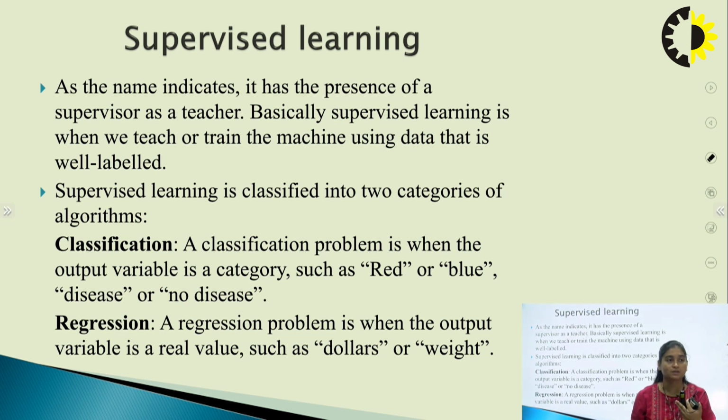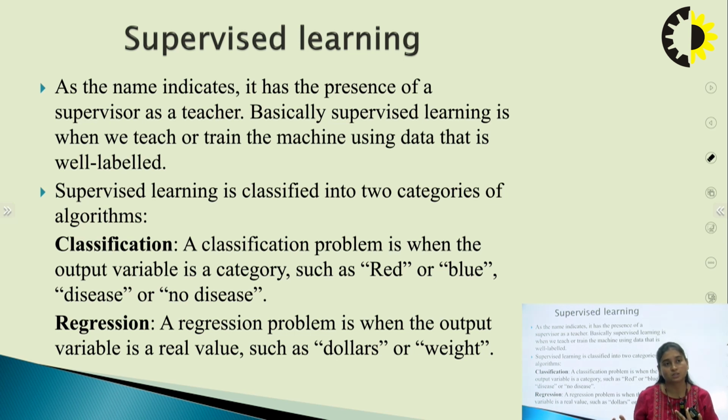The basic difference between classification and regression is about the output variable. Obviously you want to predict something in machine learning, so this is the major aim. The basic difference we should know is that when the output variable is categorical, that is classification, and when the output variable we want to predict is a real number, for example dollars or the number of cases, a numerical value, that comes under the regression category.